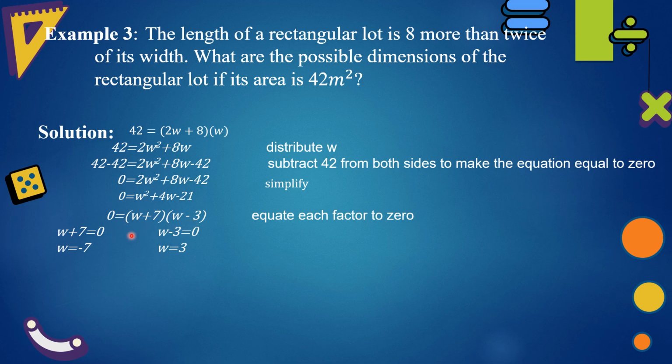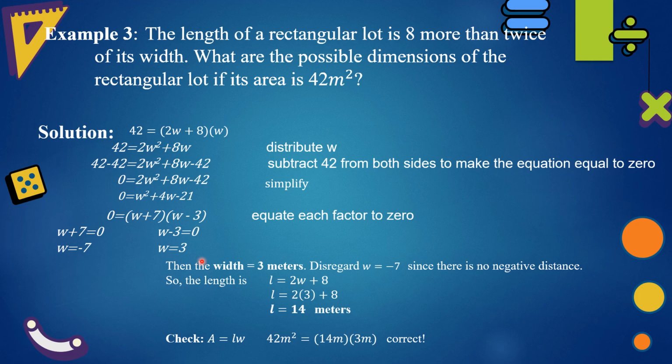Now, equate each factor to 0. w plus 7 is equal to 0. So, w is equal to negative 7. w minus 3 is equal to 0. So, w is 3. Since there's no negative distance, we disregard negative 7. So, the width is 3 meters.